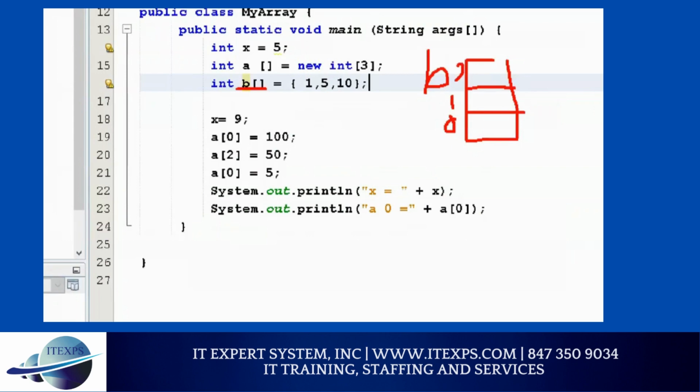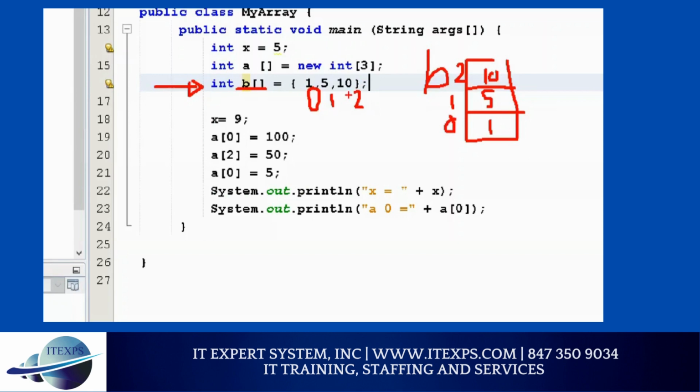So 0 will be 1, this will be 5, and this will be 10. So you can assign value directly to the array. This is called static declaration, which means you define static values right there. While you are defining the array, Java will automatically see what values you have. So here I have 3, so Java will automatically create 3 blocks.